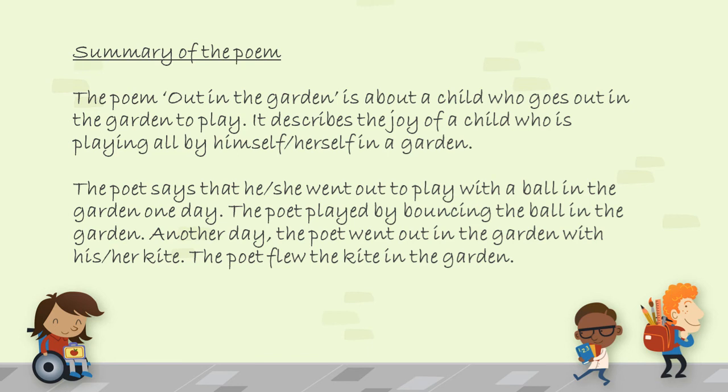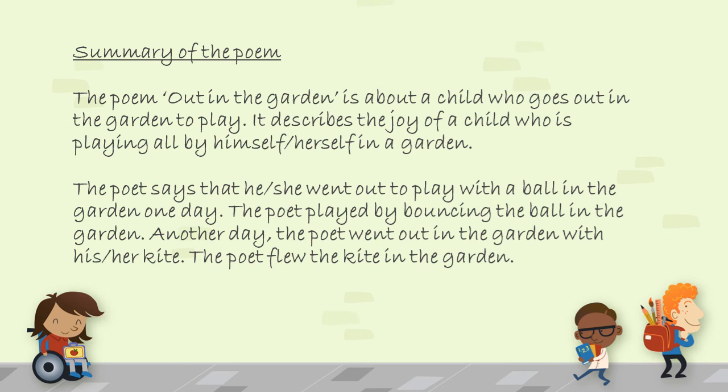The poet says that he or she went out to play with a ball in the garden one day. The poet played by bouncing the ball in the garden. Another day, the poet went out in the garden with his or her kite.